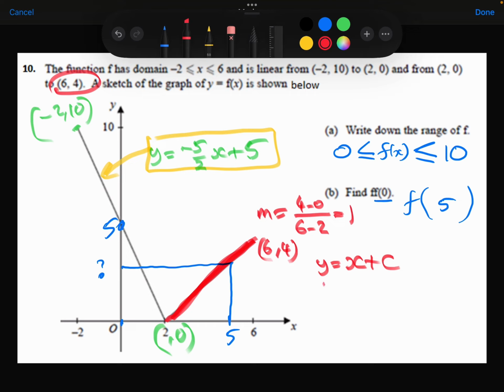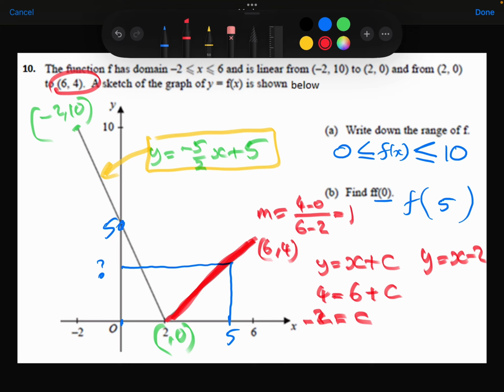Substitute the coordinate in. So when y is 4, x is 6. So subtracting the 6 from both sides, c is minus 2. So the equation of the red line then is y equals x minus 2.